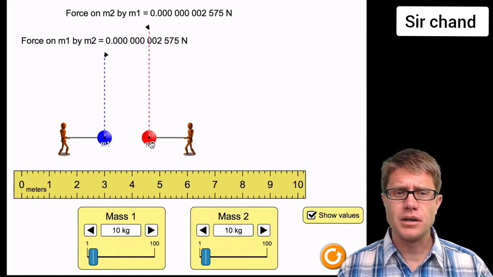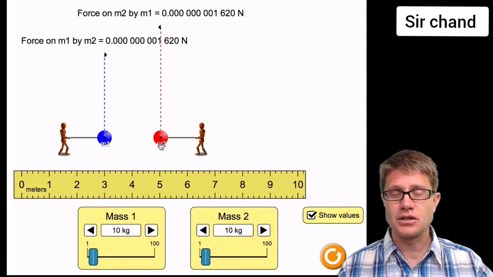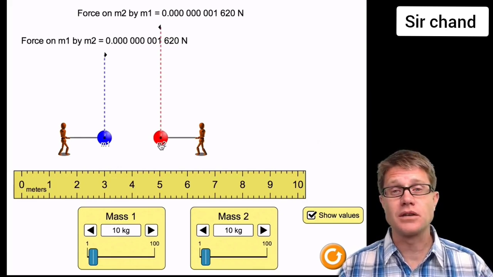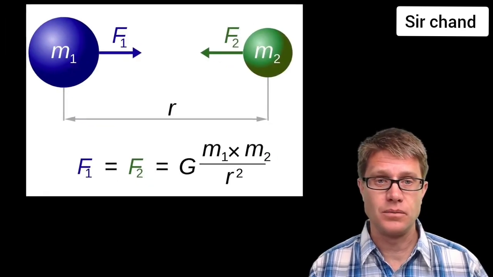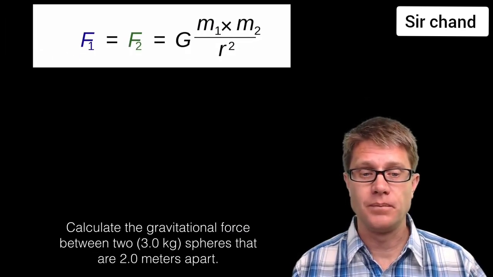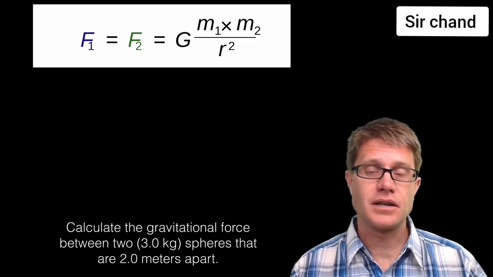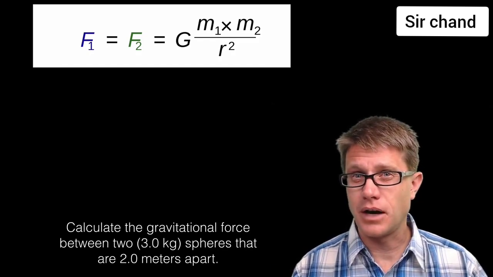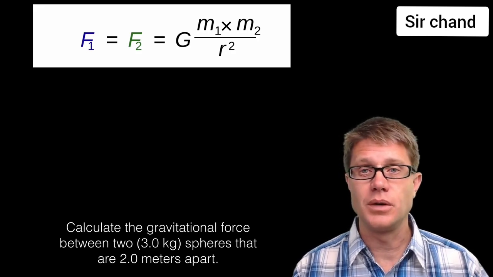But it's not the same if we're looking at the distance. If I double that, we're not just cutting it in half, we're cutting it by a fourth. And that's because we're squaring that distance between the two. And so if this is our equation, let me show you how to solve a simple problem. This is what you might see in a physics class. Calculate the gravitational force between two 3.0 kilogram masses that are 2.0 meters apart.